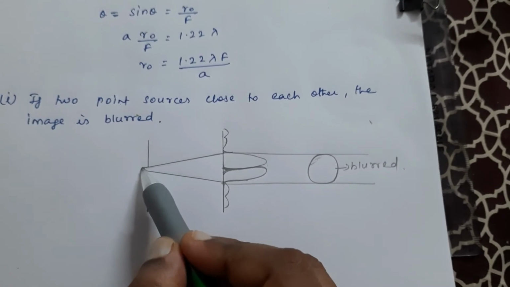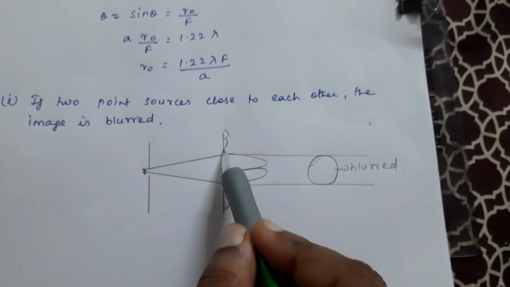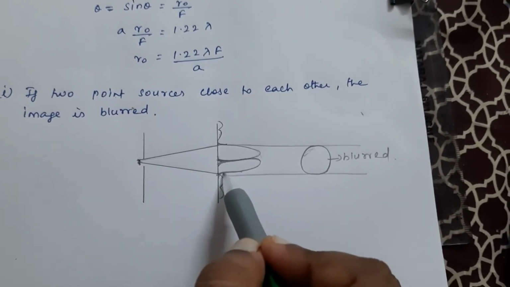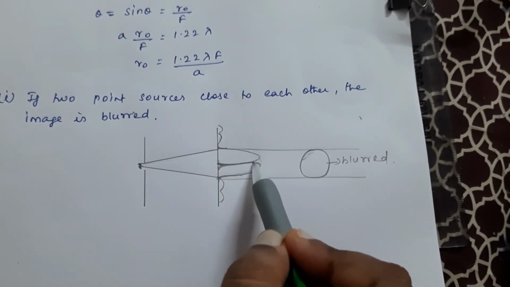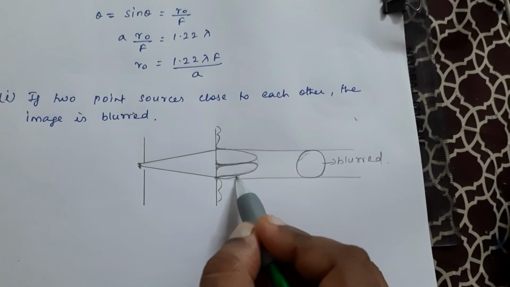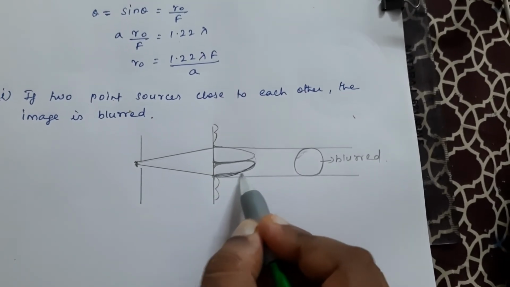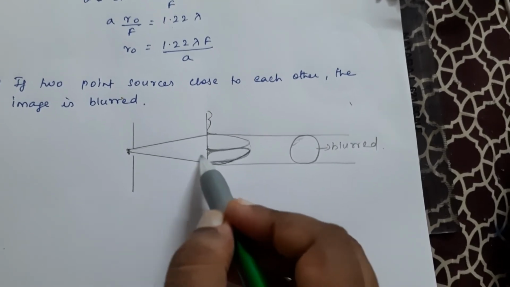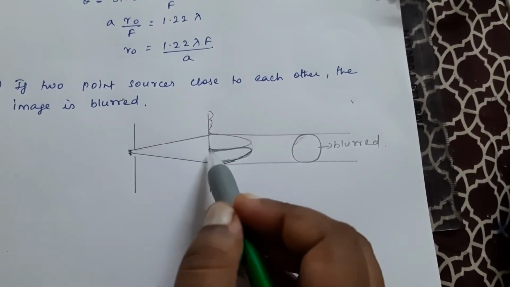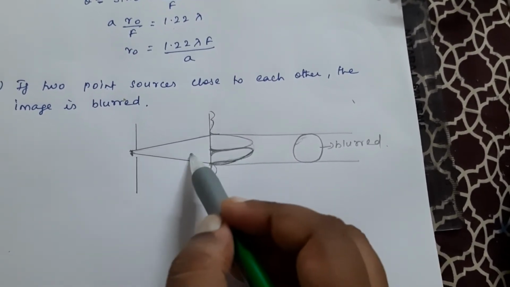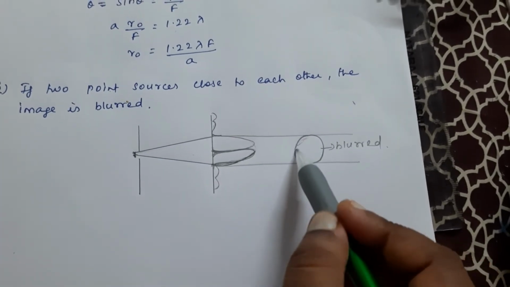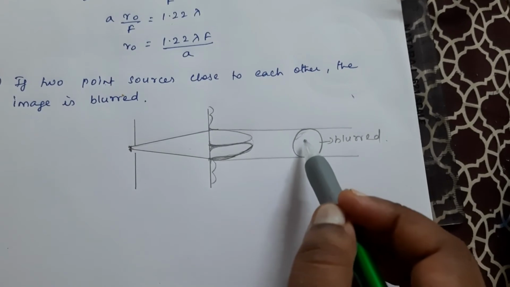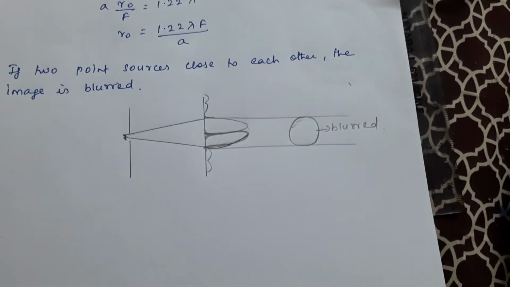Due to the first source the image formed is this one, and due to the second source the image formed is this. Both central maxima are overlapping with each other, so you are getting a spherical image here, which is blurred.